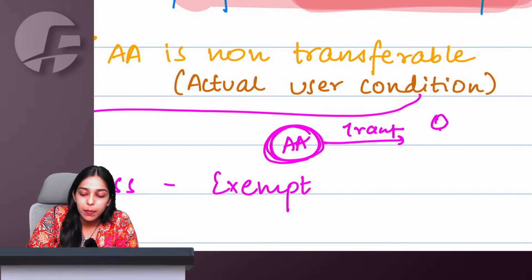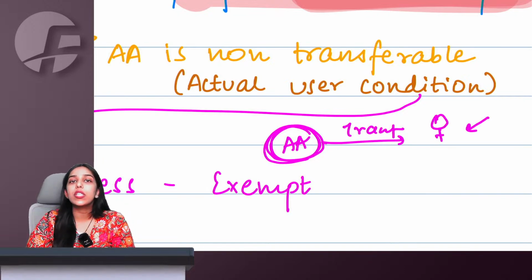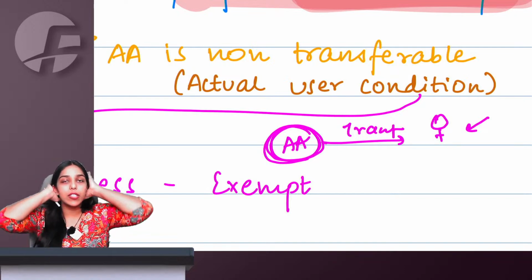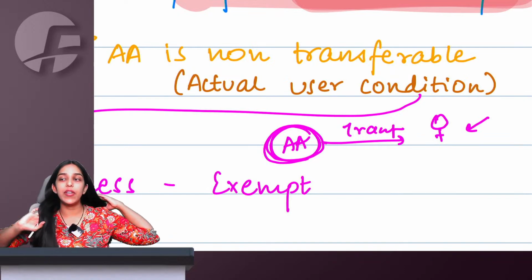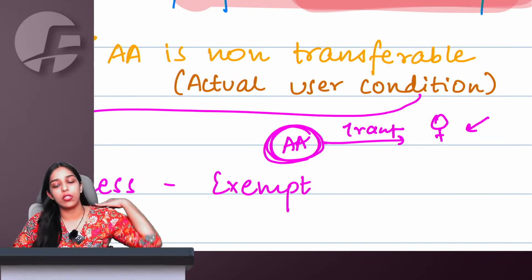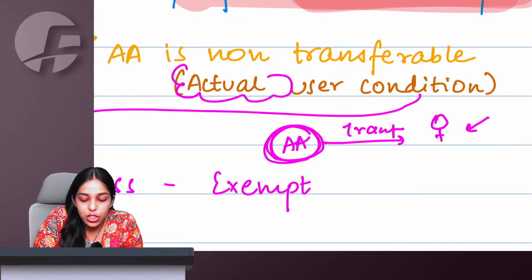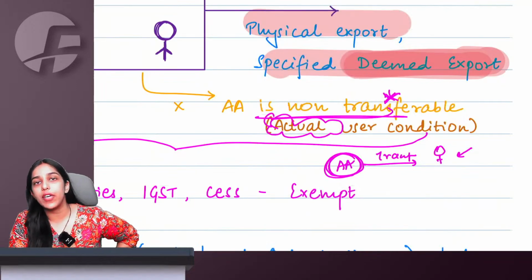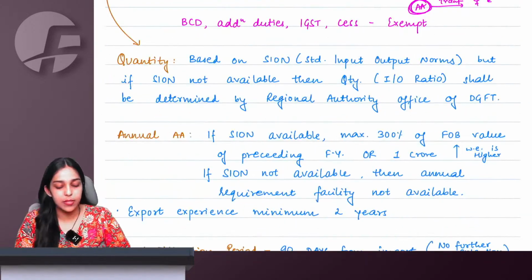authorization to some other person who is willing to import the raw materials which will be used for calculators. Only I, the person who obtained the advance authorization, can avail the benefit of advance authorization. So it has an actual user condition. You cannot transfer the benefit of advance authorization to someone else.